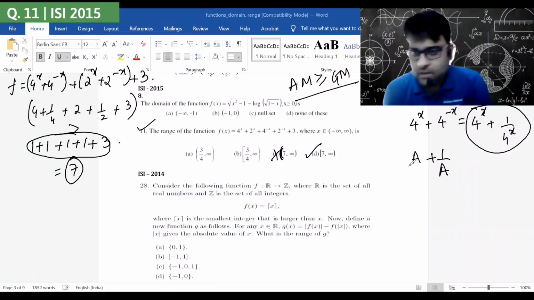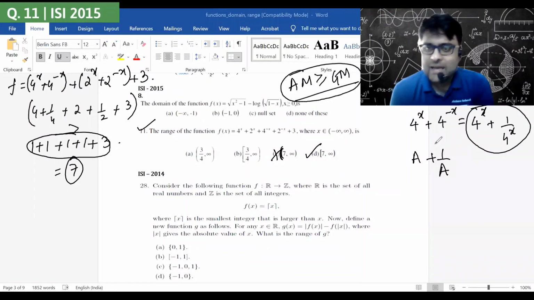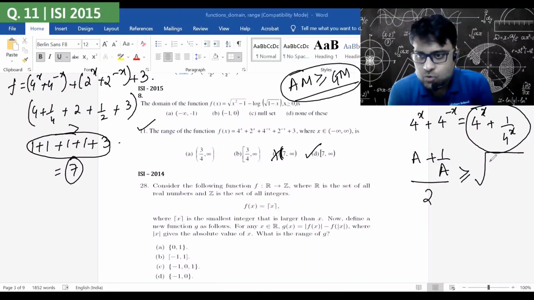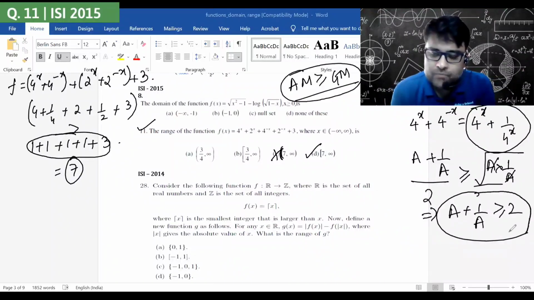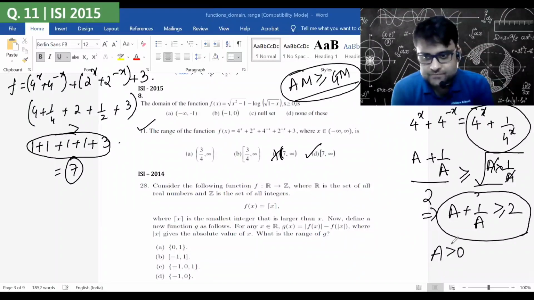Okay? So arithmetic mean is greater than or equal to geometric mean. If I apply it to a and 1 by a, the arithmetic mean is this, and the geometric mean is root over a into 1 by a. Therefore, a plus 1 by a will always be greater than or equal to 2. A very interesting result: whenever I have the format a plus 1 by a, it will always be greater than or equal to 2. Obviously, the restriction here is that a is positive.